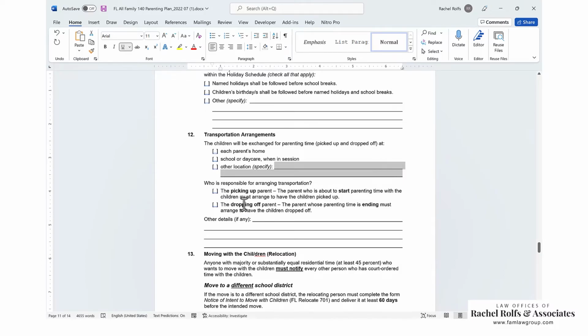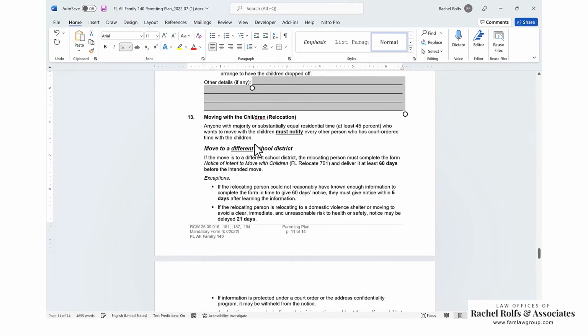The picking up parent or the dropping off parent is arranging for transportation. So the parent who's about to start parenting time picks up. This is probably the most common one, but sometimes people have the dropping off parent drop off. Other details, use this section. If it isn't simple and easy here and you've got to do something a little more complicated, put it in here. Just be real clear.